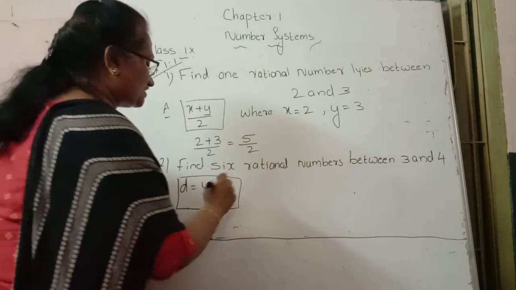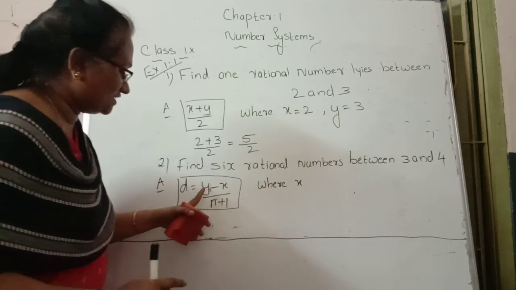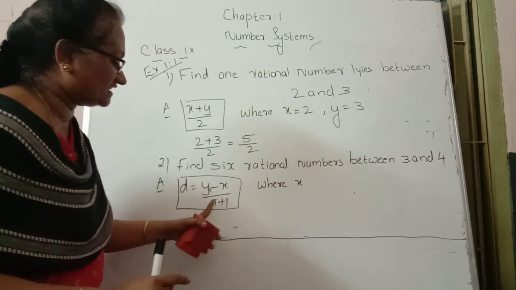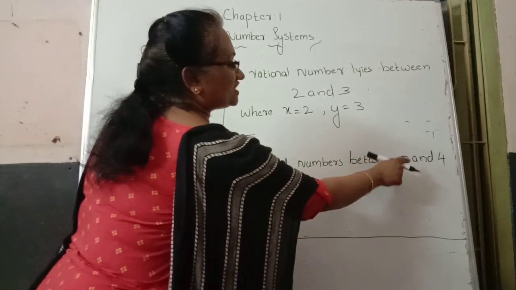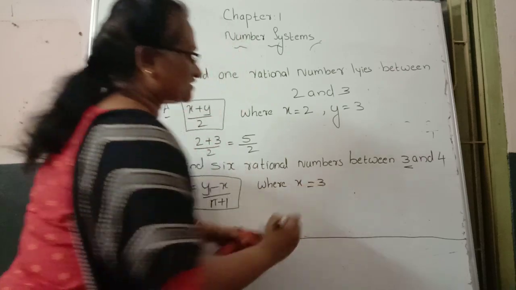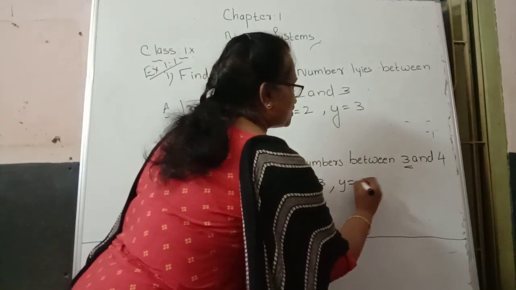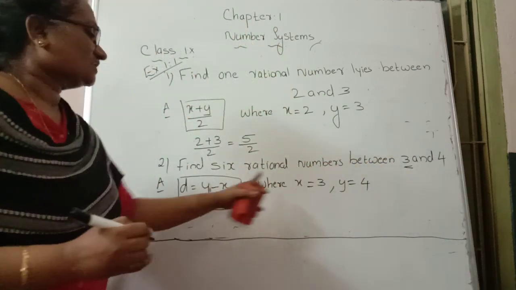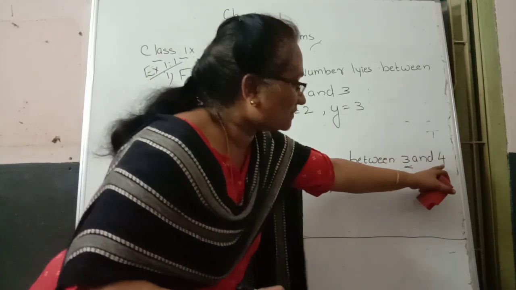How to find that? Here the variables we want are y, x and d. The x value is indicated in this question as our first number. 3 is our first number, so in the x place we substitute 3, and in the y place we substitute 4, our second number given here.